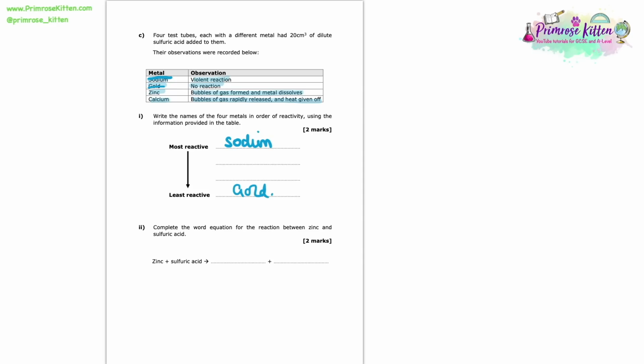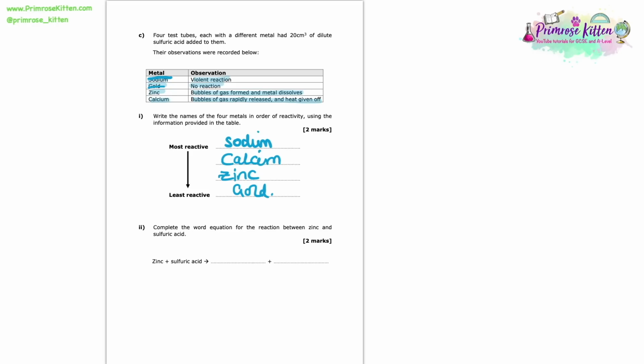So now we're left with just zinc and calcium, and we need to compare them and determine which of those would be the most reactive. With zinc, we're told that bubbles of gas were formed, and with calcium, we were also told that bubbles of gas were formed. But for calcium, the bubbles of gas were rapidly released. And that increase in the speed tells us that the calcium is more reactive. So I'm going to write down calcium as my second most reactive out of these metals. And my third most reactive would be the zinc.